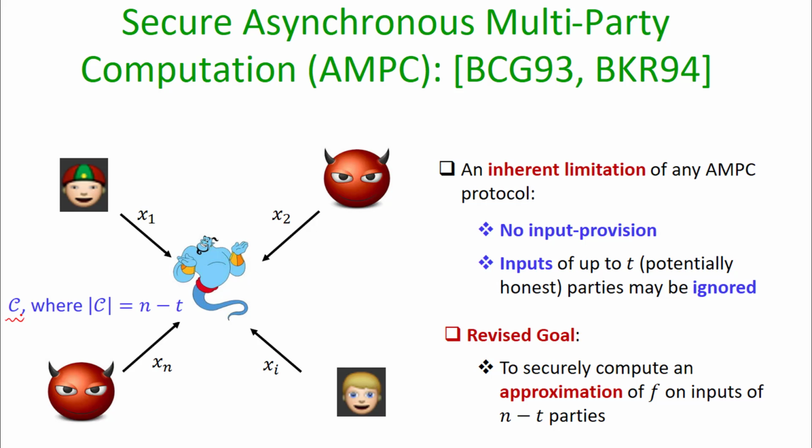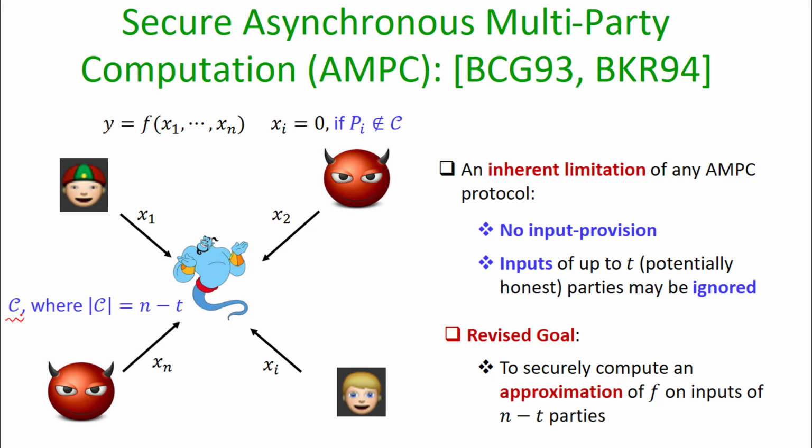Why are we giving the adversary the flexibility of providing the set of n minus t input providers? Because, as I said, in the asynchronous communication model the messages can be arbitrarily delayed, and the message scheduling is also under the control of the adversary. So the adversary can decide which set of n minus t parties' inputs should be considered for the computation.